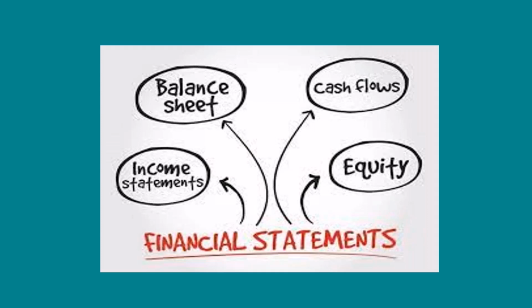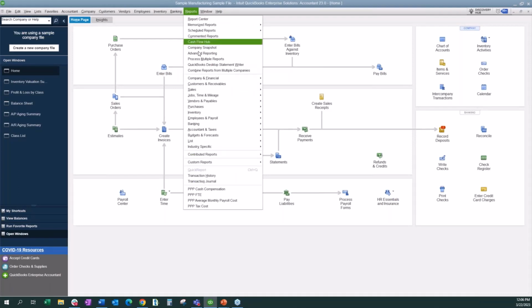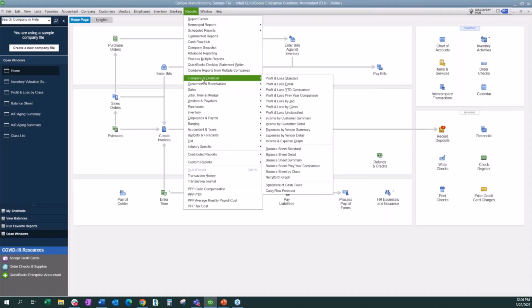So let's hop into a sample file and take a look at some of the standard financial reports available, and then we can look at how we can customize them. Okay, so the majority of financial reporting is found under Reports, Company & Financial. You can see you've got your standard profit and loss, all the way going down to your profit and loss by class. You can look at your income and expenses for your customers and vendors, and then our balance sheet, standard, detail, and some comparisons, all the way down to our cash flow.